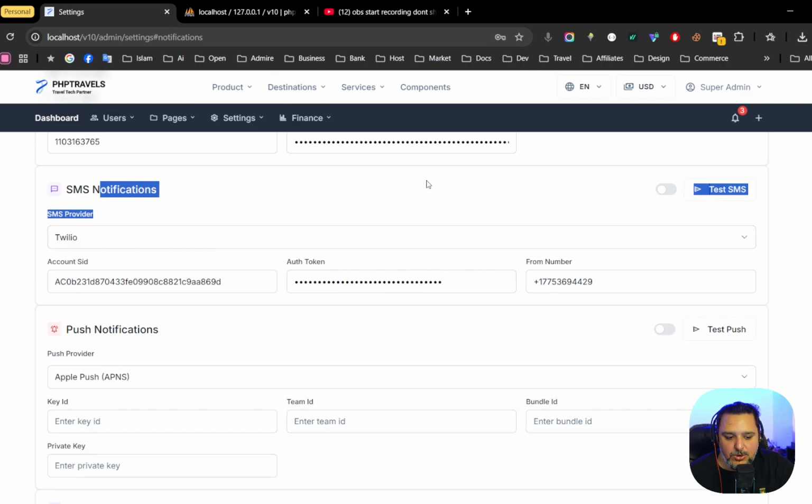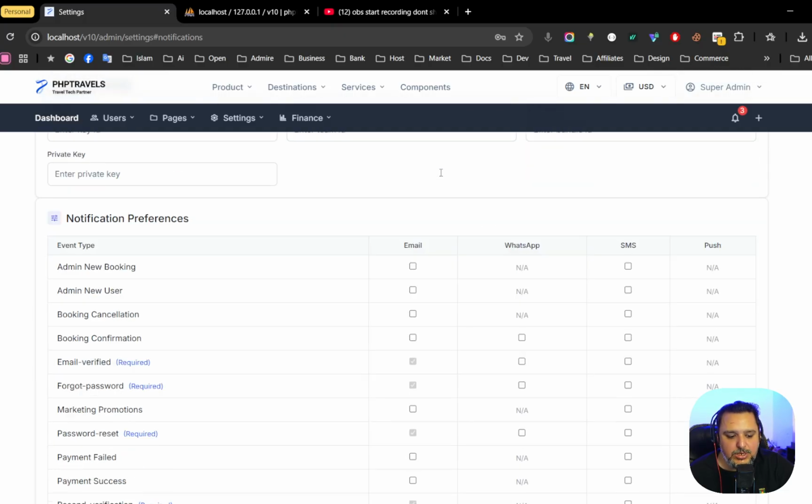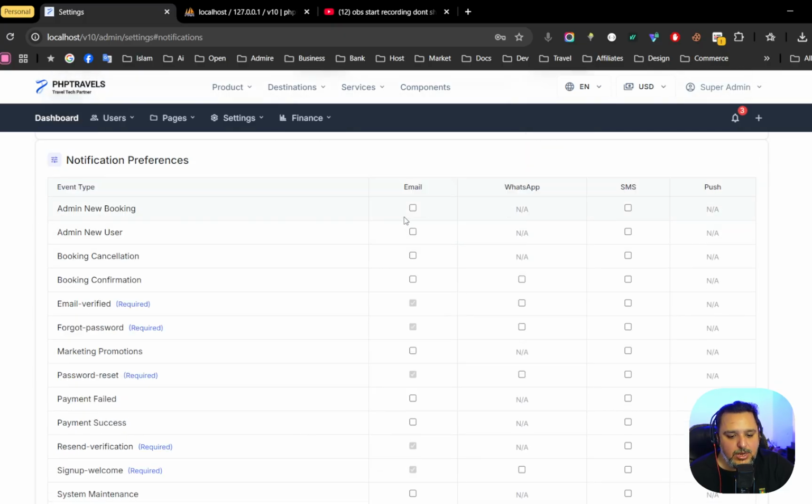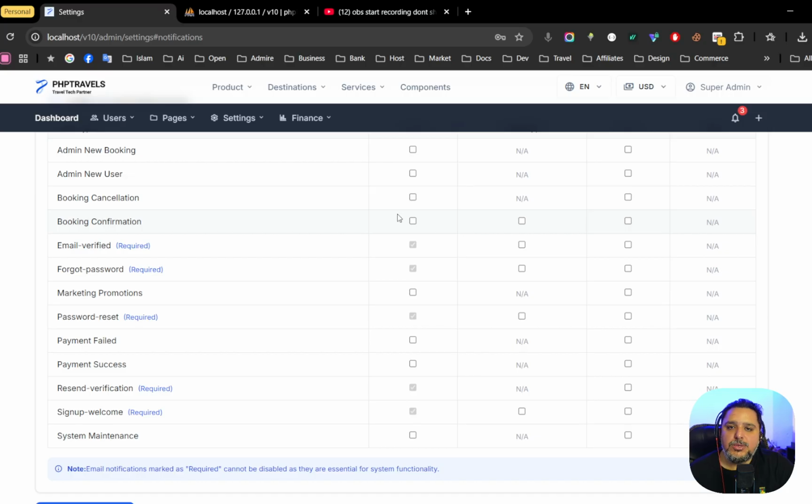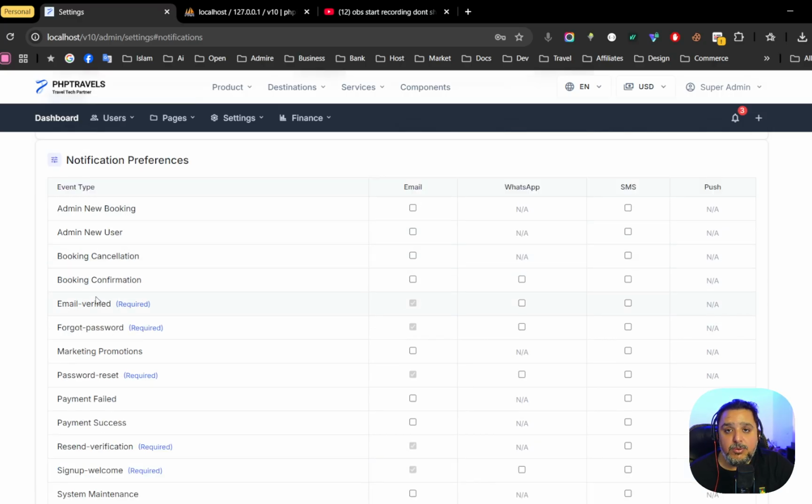Then we have SMS notification, then we have push notification. And then you can also set up which notifications you want to be sent and which not. So there are some fields by default. For example, when you sign up, some fields are required by default, so you cannot change that, for example verification of emails. Otherwise, you can decide whether it should be sent or not.